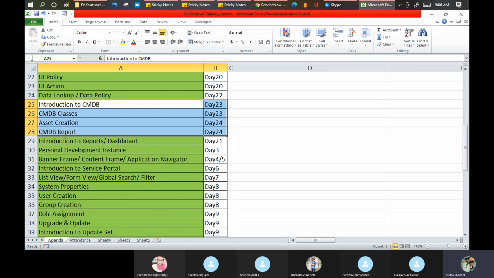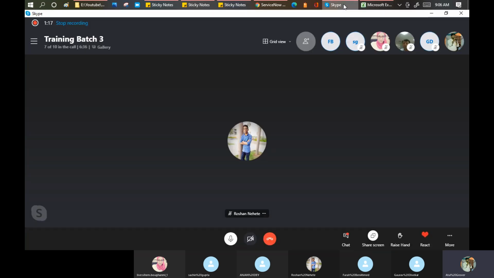Now the question comes: CMDB classes, asset creation, CMDB report. This is an important topic, important at this point of time for you guys, Shahim, Farha, Anjan and Sachin, because you are already in the industry, working on multiple records: incident, change, problem, all these things. Gaurav and Roshan, you guys are coming into the industry, so I'll start from scratch here.